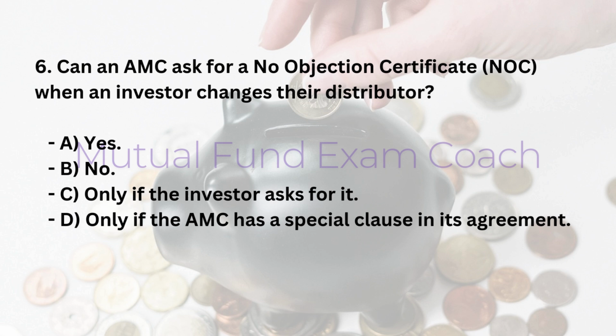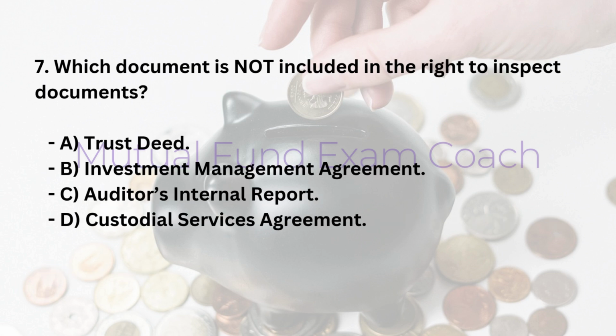6. Can an AMC ask for a no objection certificate, NOC, when an investor changes their distributor? A. Yes. B. No. C. Only if the investor asks for it. D. Only if the AMC has a special clause in its agreement. Answer: B. No.